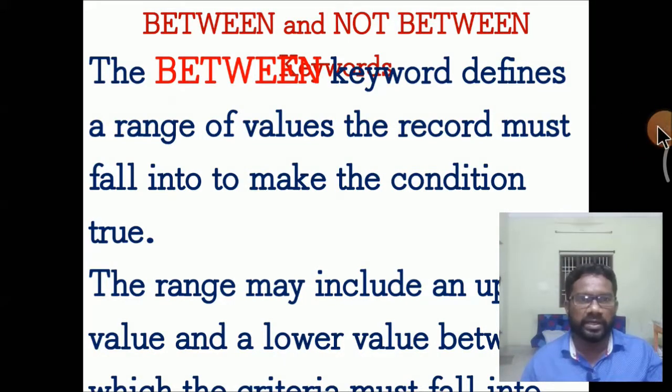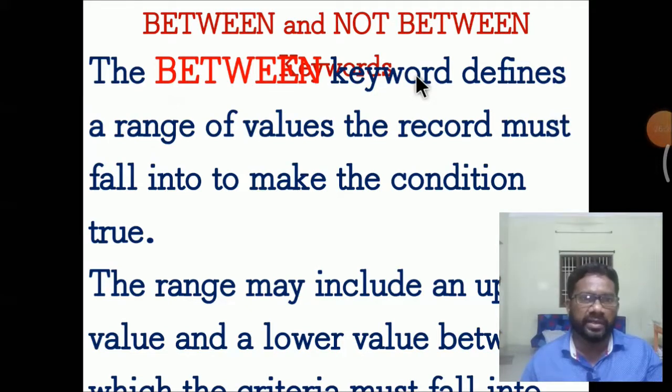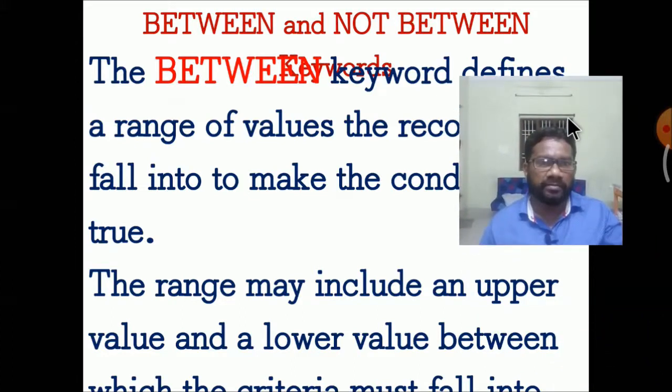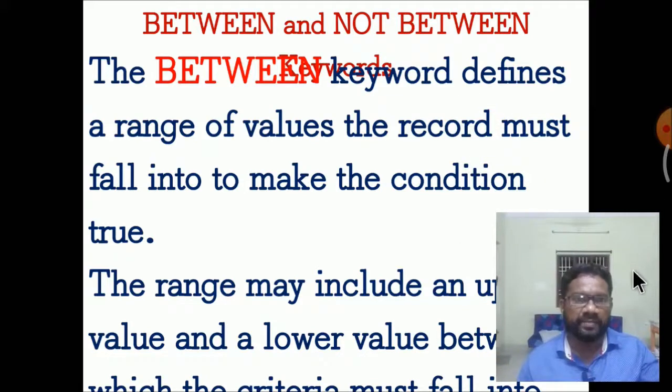BETWEEN and NOT BETWEEN commands. BETWEEN and NOT BETWEEN keywords define a range of values. The record must fall into the range, making the condition true. The range may include the upper and lower values, and the value must fall into the BETWEEN or NOT BETWEEN statement.